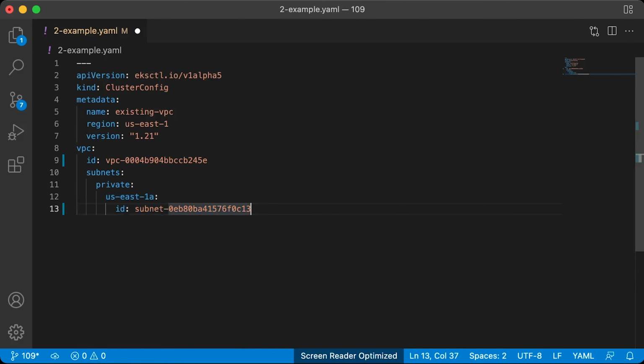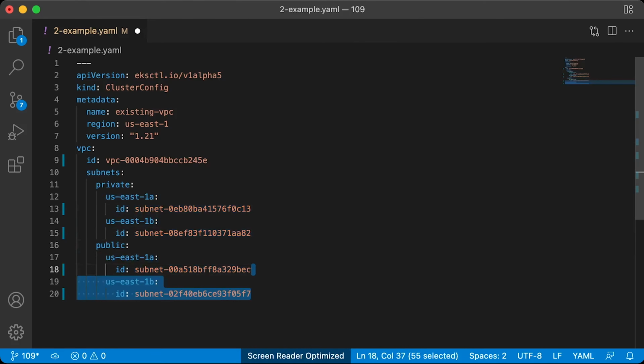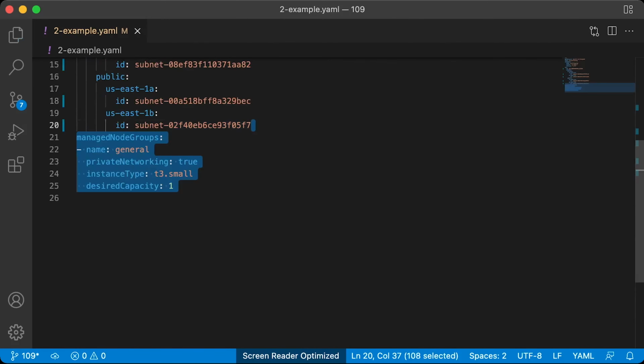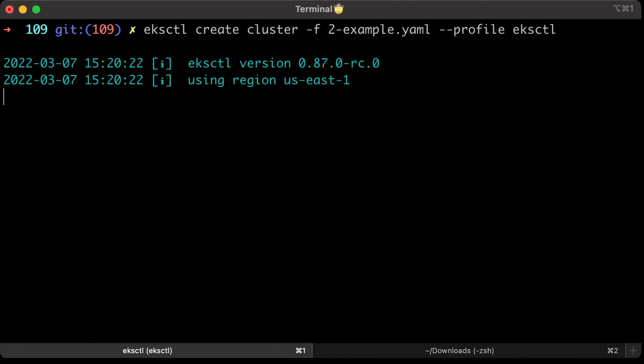Under private, you need to specify the availability zone and a subnet ID. We have 2 different availability zones, 1A and 1B. Similar setup for the public subnets. First comes the availability zone where you created your subnet with the subnet ID. The last public subnet is located in the US East 1B zone. Similar managed node group. When we specify private networking equal to true, eksctl will use private subnets that we defined previously. To create a cluster, run the same command and provide a new example to config.